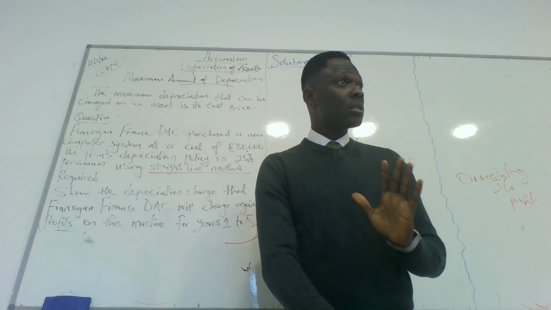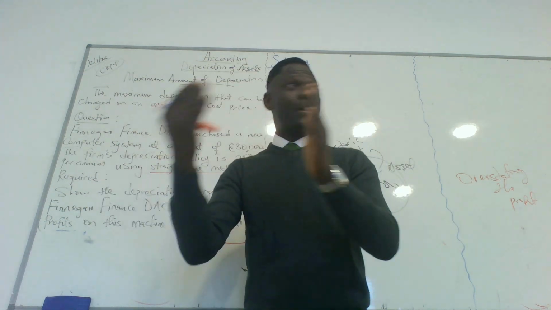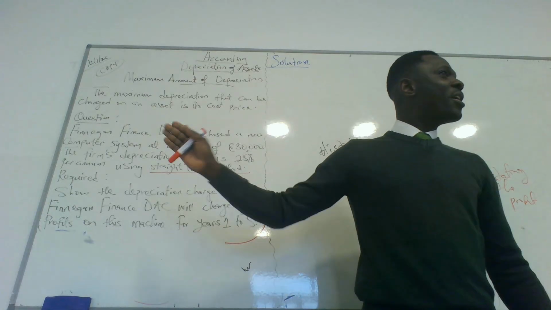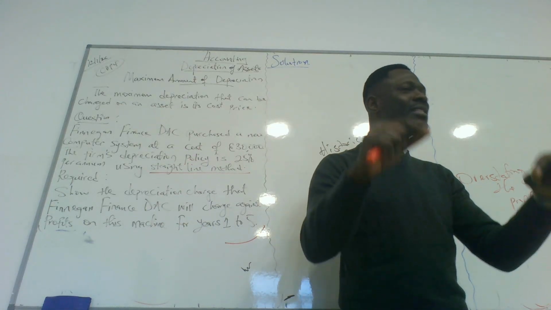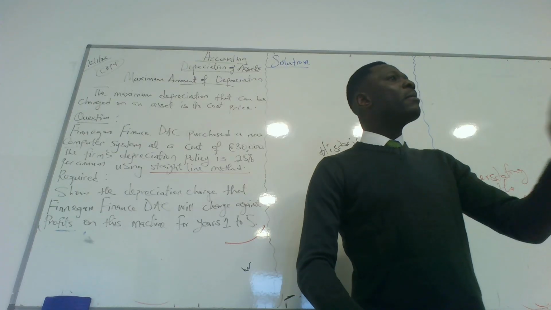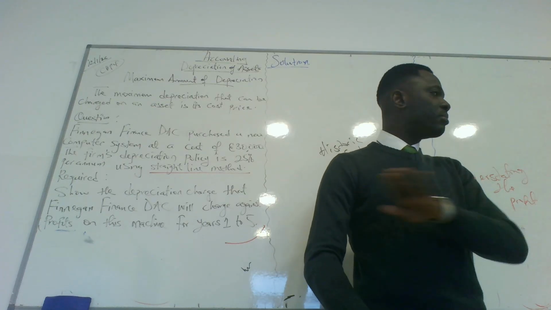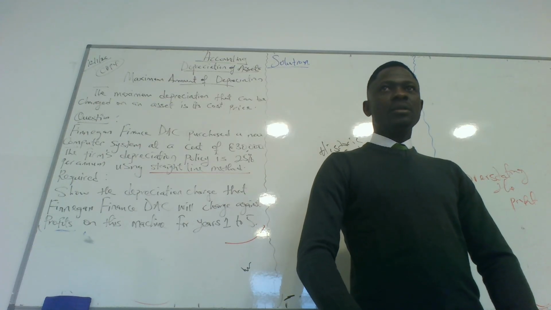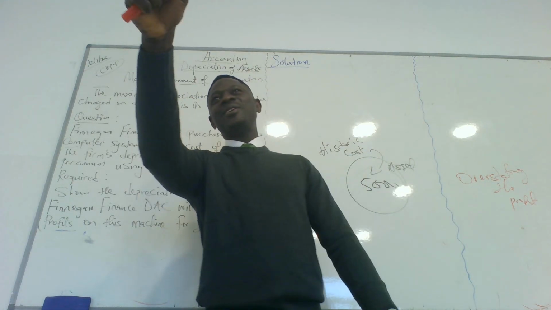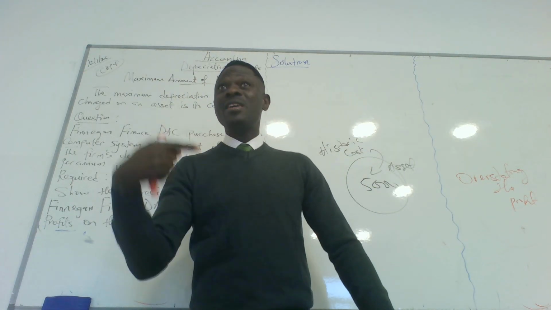That is purchases. You bought, you take the cost price minus your selling price, you make profit. That is on purchases. But here, we're talking about the non-current asset used by the business. So the maximum amount you can charge on it is the cost price. Do we get it? Any question up to now? Good.